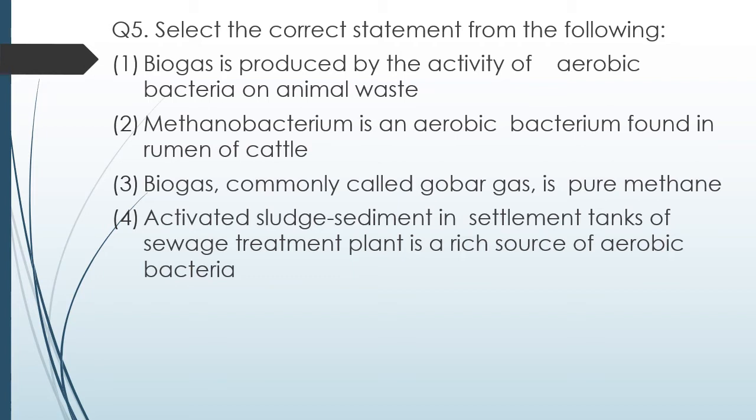Select the correct statement. The correct statement is statement 4. Activated sludge sediments in settlement tanks of sewage treatment plant is rich source of aerobic bacteria. All the rest of the three statements are wrong. Biogas is produced by anaerobic bacteria. Methanobacteria is an anaerobic bacteria. Biogas, commonly called as gobar gas, is pure methane? No, it's a mixture of gases. Obviously, methane is the major portion, but it's not pure methane.